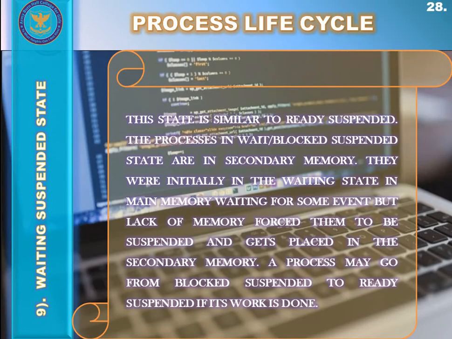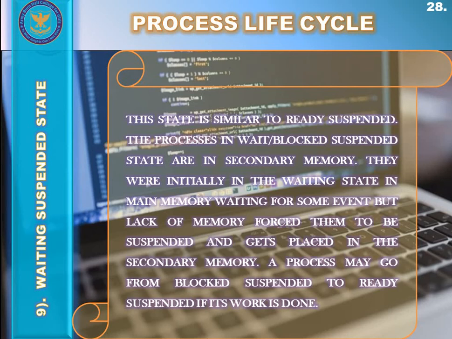Now the ninth extensive stage is the waiting suspended state. It means the process which was present in the waiting state got suspended. How?